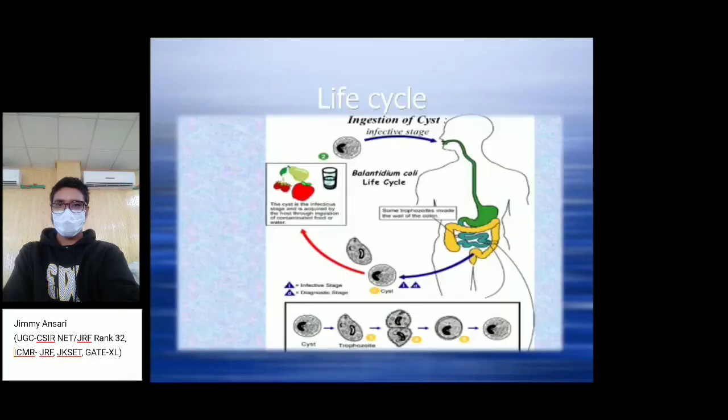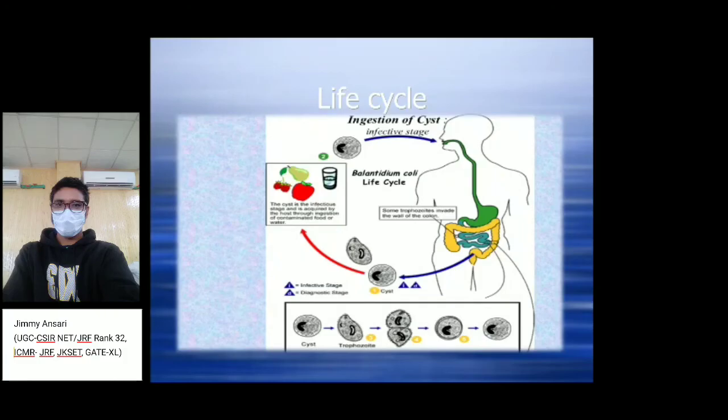The life cycle of this ciliated protozoan Balantidium coli is that it infects the small intestine. The cyst is the infective stage, acquired by ingestion of contaminated food and water. It affects the small intestine, and the cyst is produced.